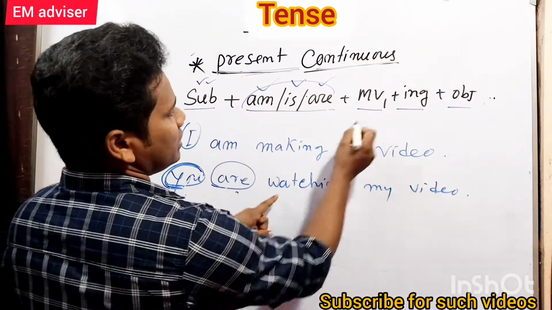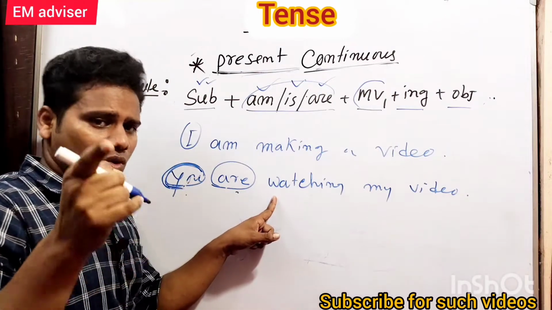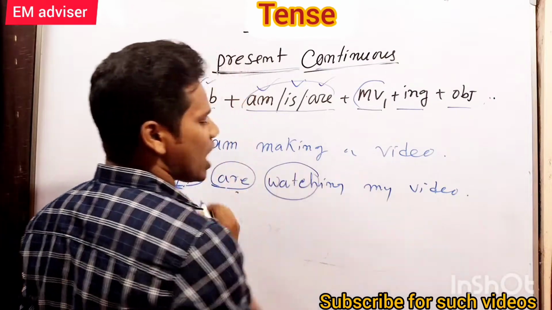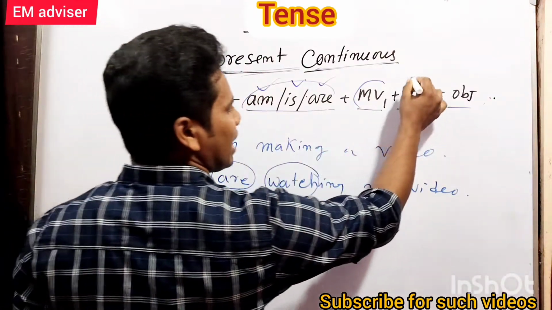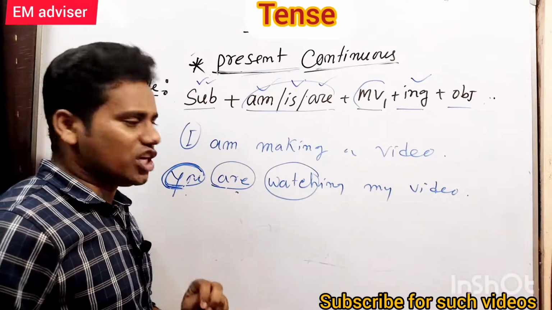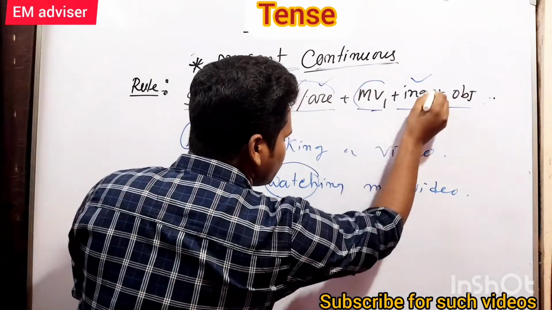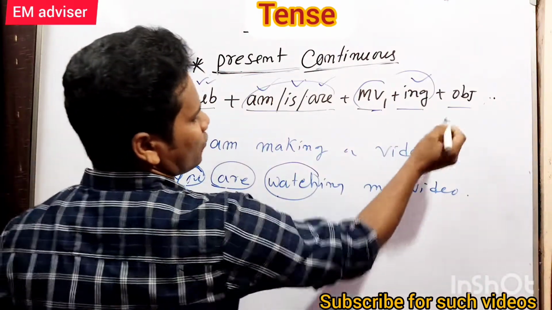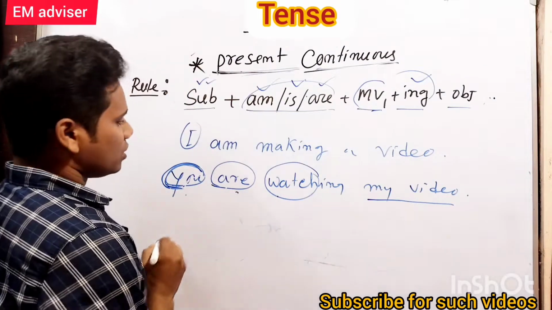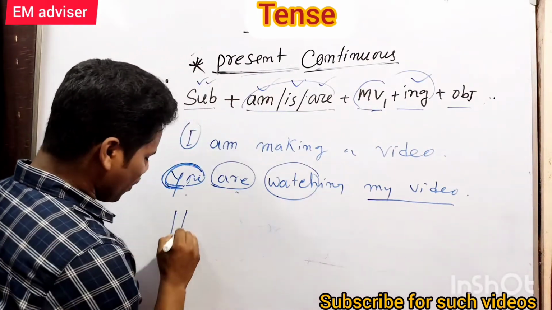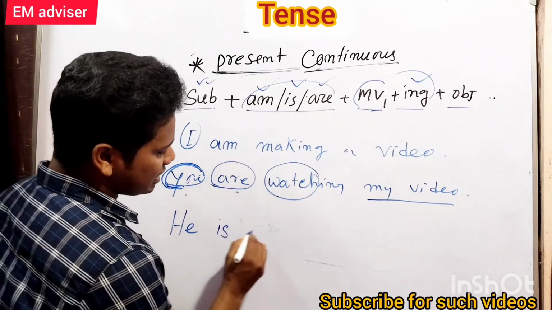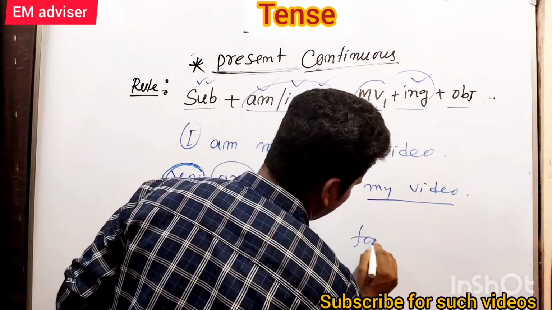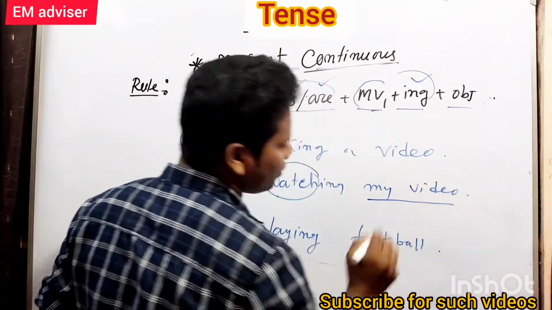Then the main verb: watch is the main verb, and after that we add ing. So main verb with ing: watching. You are watching, and the object is my video. Now another example: he is playing football.